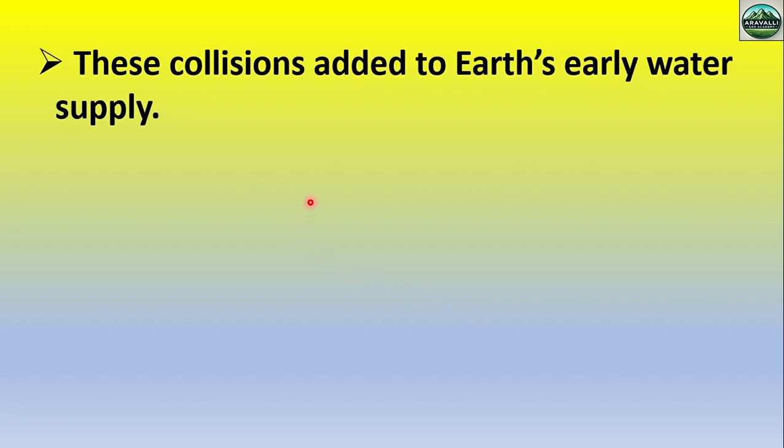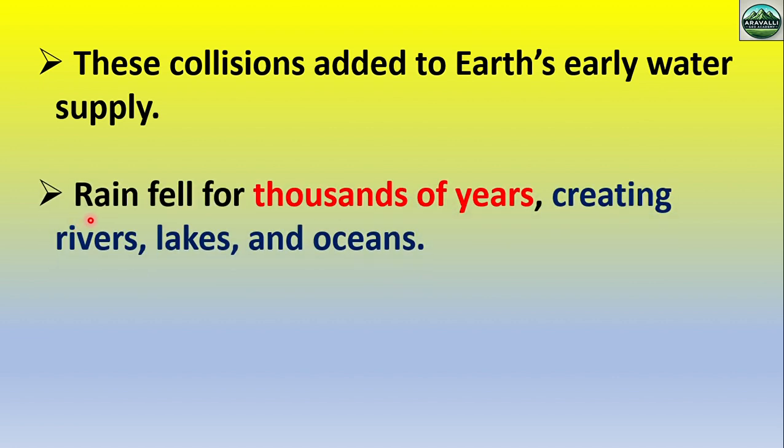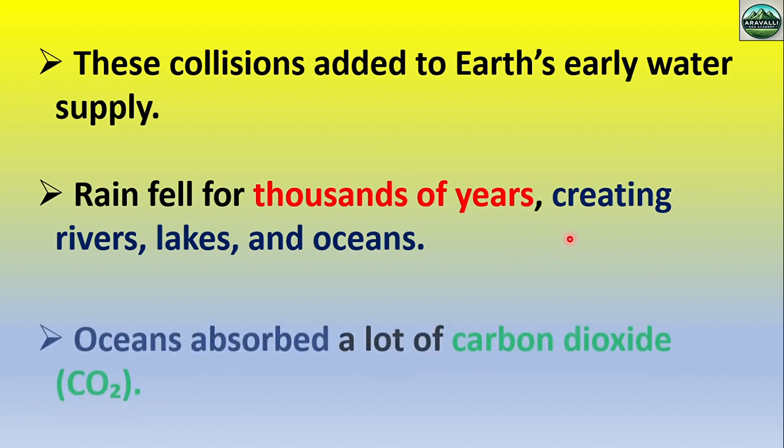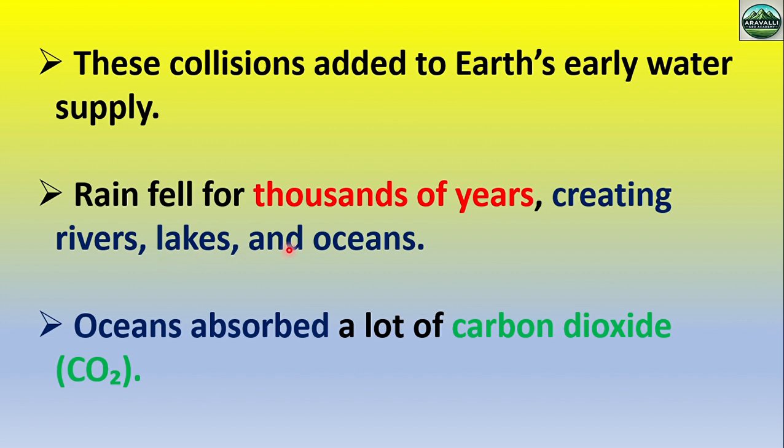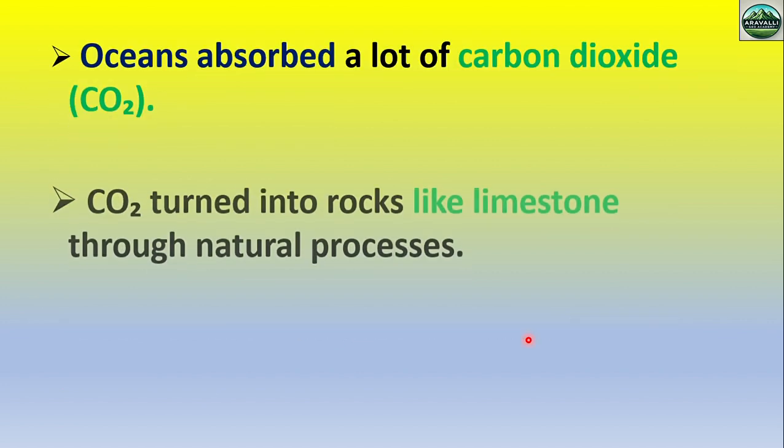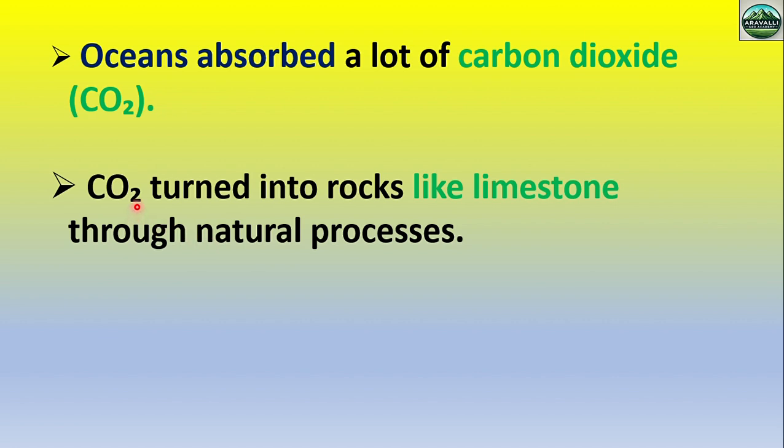This meteoritic collision added water to the early supply, because we know that the composition of meteors is also ice and dust. Rainfall continued for thousands of years after the formation of the clouds, and this rainfall created the rivers, lakes and oceans. After the formation of the ocean, the ocean absorbed carbon dioxide, and after this absorption, limestone was formed through a natural process.